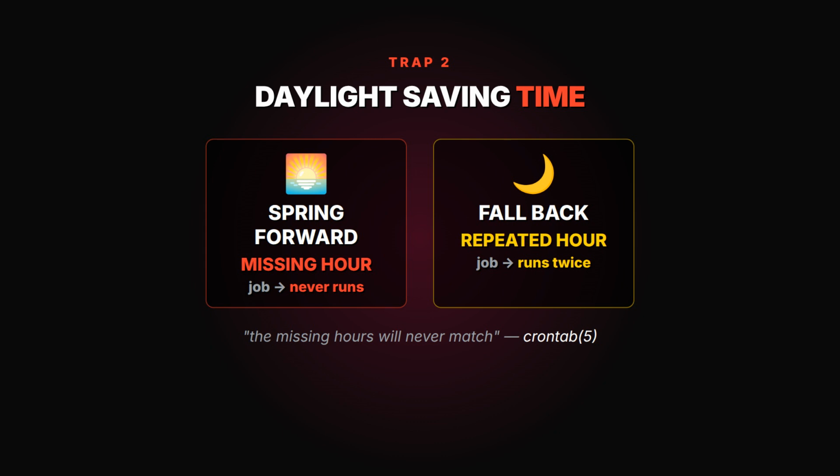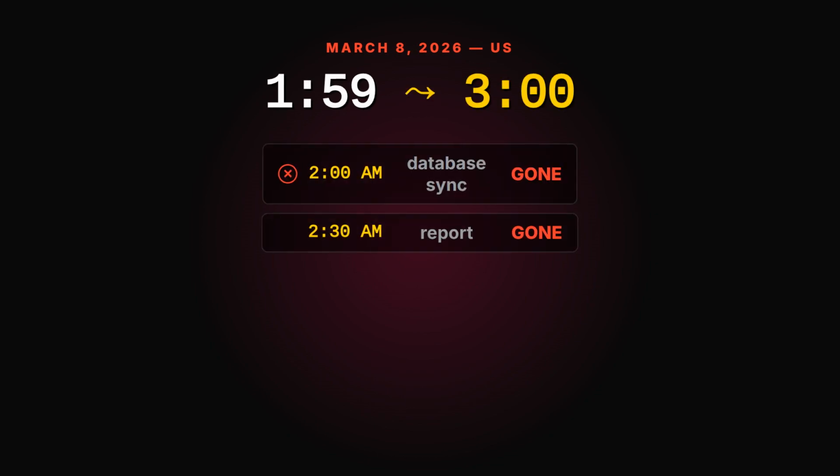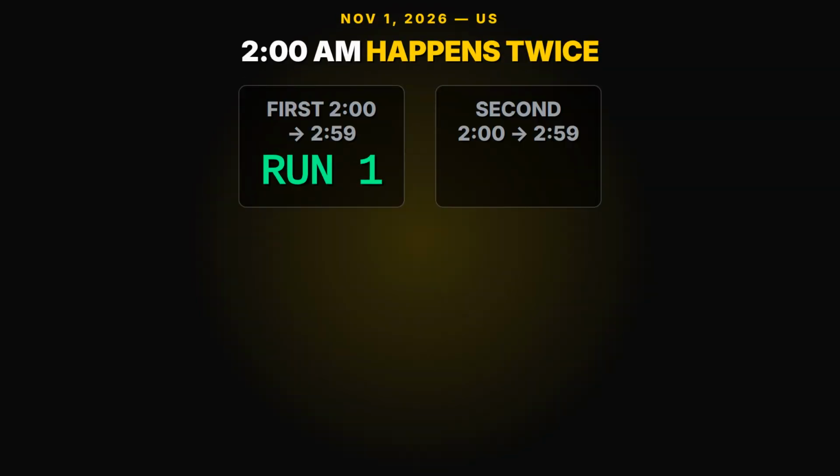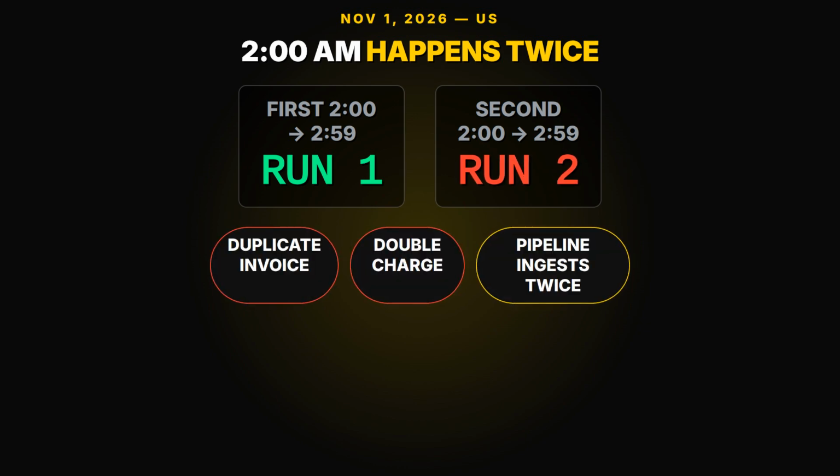Your job runs twice. March the 8th, 2026 in the US. The clock jumps from 1:59 to 3 o'clock. That 2 AM job, gone, no error, no log entry, it just never fires. 2:30, same, erased. Your database sync, your report, your backup, silent ghosts. Then November the 1st, the clock falls back from 2:59 to 2 o'clock, and that 2:30 AM job fires twice. Twice. Your pipeline ingests the same batch twice, duplicate invoices, double charges, and you find out at 9 AM from a customer.